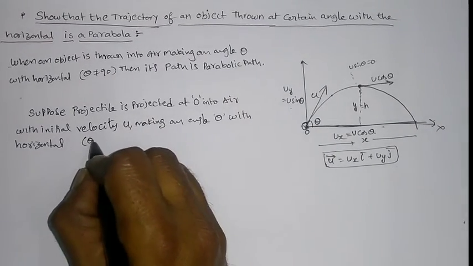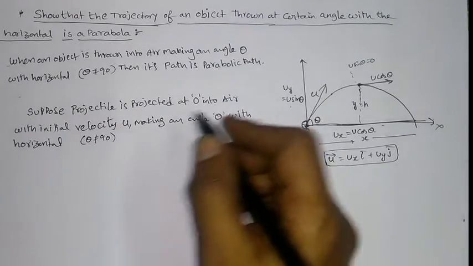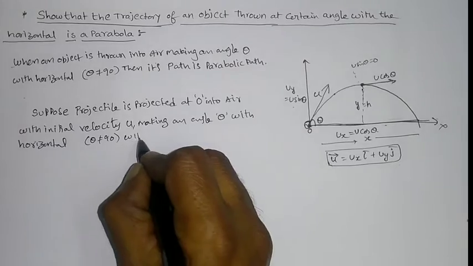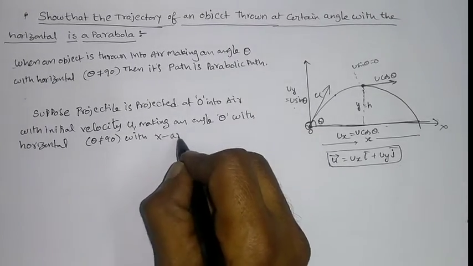Here you better remember theta is not equal to 90, that is, other than 90, with the x-axis. Obviously, horizontal means x-axis.